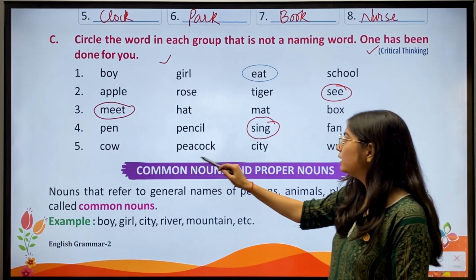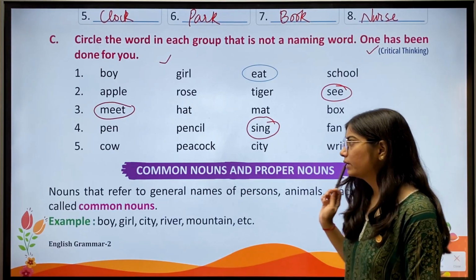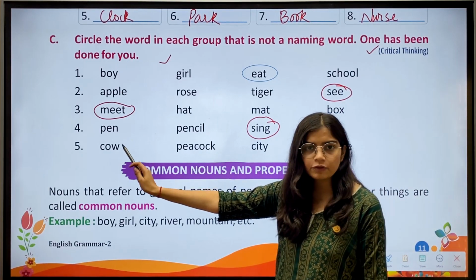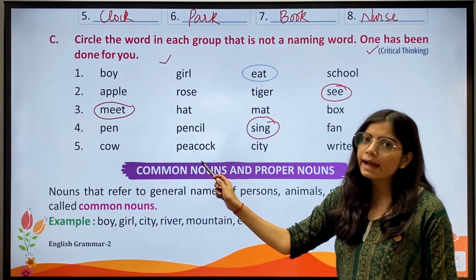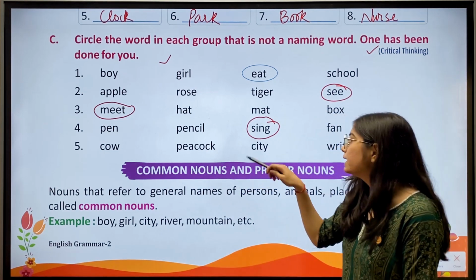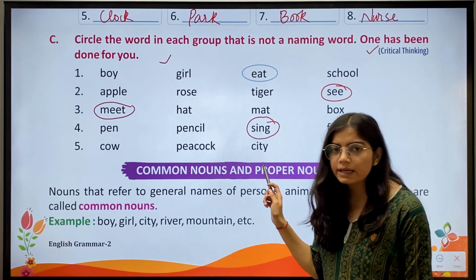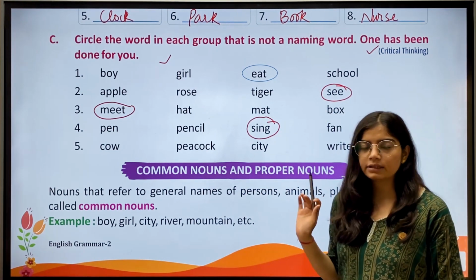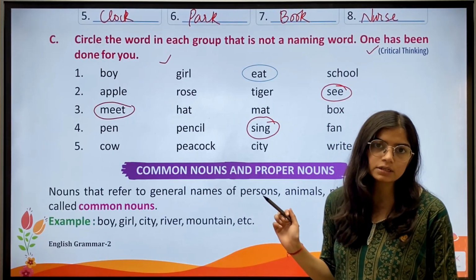Fifth: cow, peacock, city, right. Now cow is the name of an animal. Peacock, again the name of a bird. Then city, the name of a place. Then we have right. This is not a naming word. So we'll circle it.